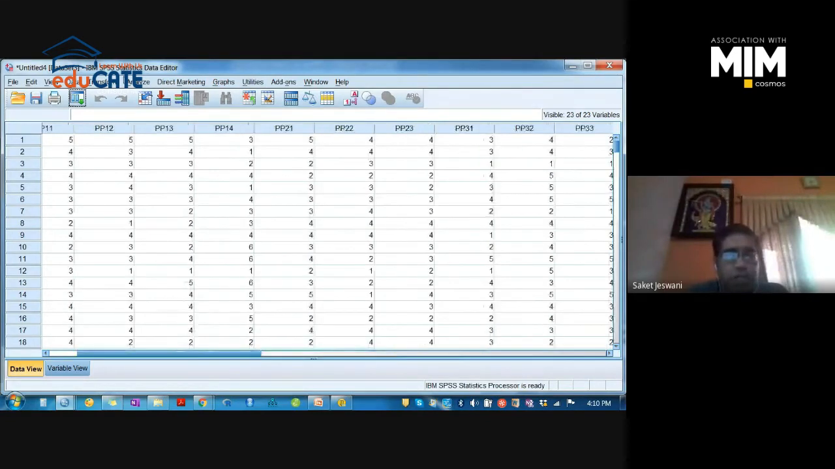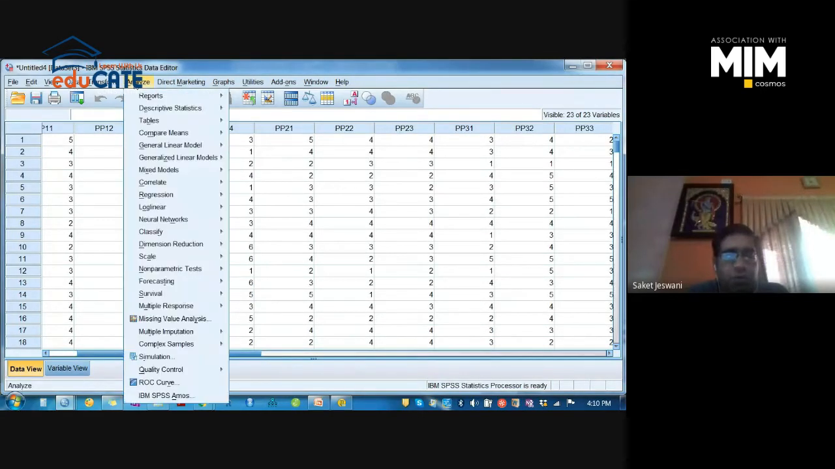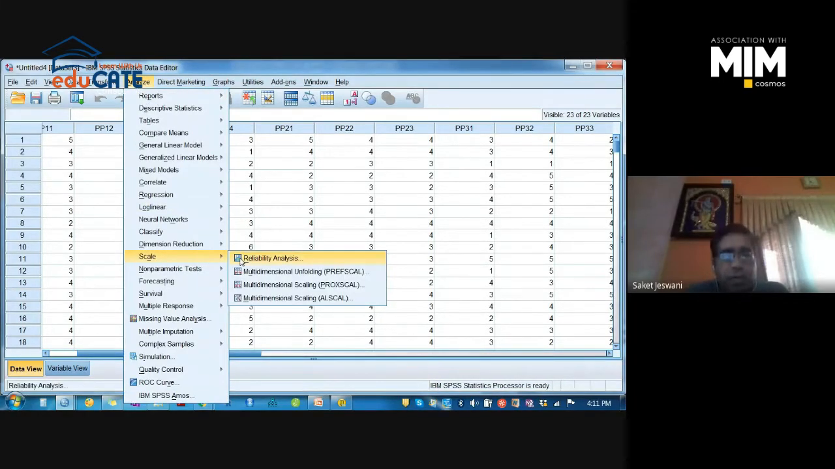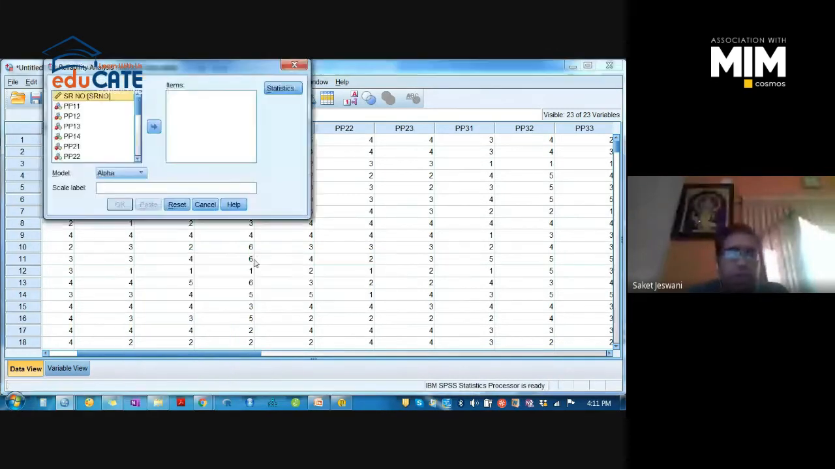So we need to check the reliability, internal consistency reliability, right? So go to Analyze, go to Scale, go to Reliability Analysis. You will find all the items in this particular tab. You have to select items of a particular variable only. So I am selecting PP1 as one variable. There are 4 items in this variable. Transfer them to the Items tab, right?